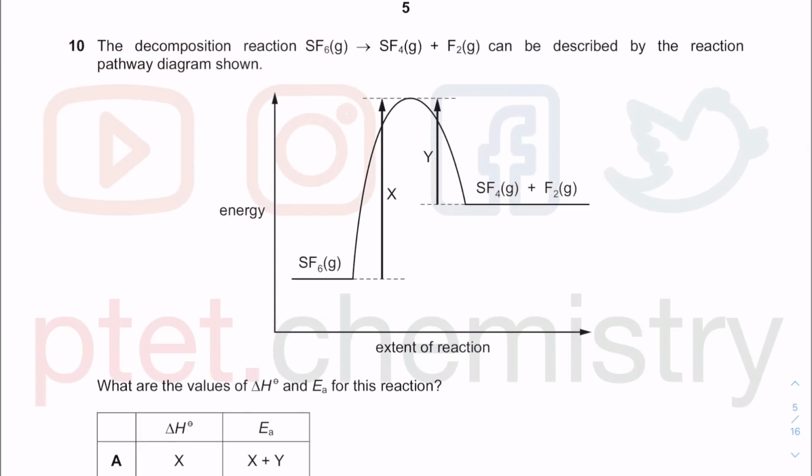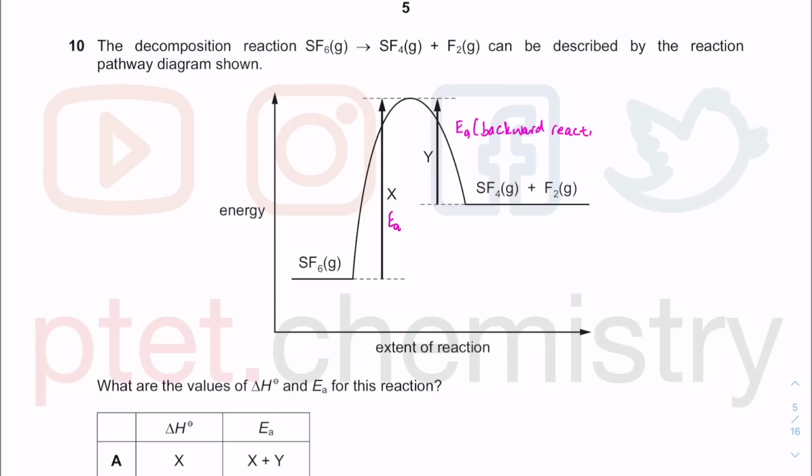Question 10. This is a decomposition reaction. You have a reaction pathway diagram. This is your reactant. This is your product. From your reactant to the top of the peak, X is going to be activation energy. But you also have this thing here. The Y is going from the product side to the top of the peak. This is also activation energy, but for the backward reaction.